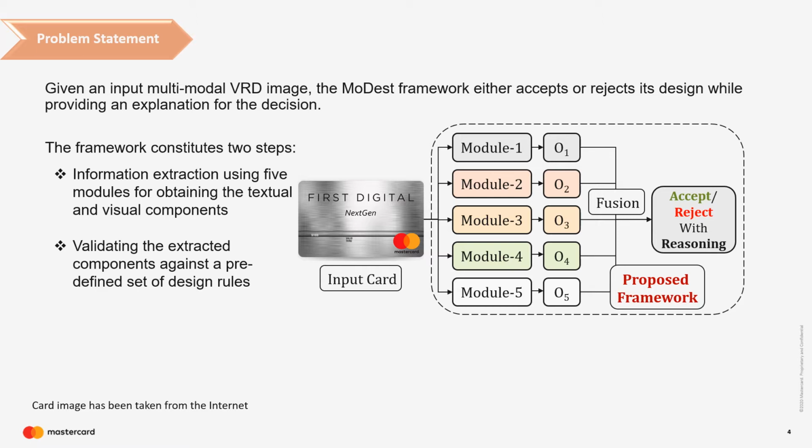The framework has two steps. First, there are 5 different modules to extract information from the input image. Second, validating this extracted information against the predefined standard rules. For example, in a banking card design validation system, the first step will be extraction of components such as position of logo, its dimension, text written on it, etc. The second part will be validating these intermediate outputs against the design standard. If the extracted information follows all the design rules, then the framework will simply accept it, and it will reject if any of the rules has not been followed by the components.